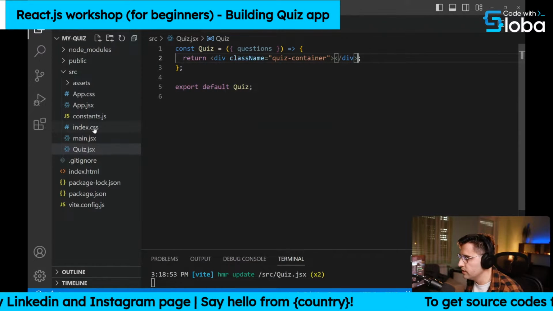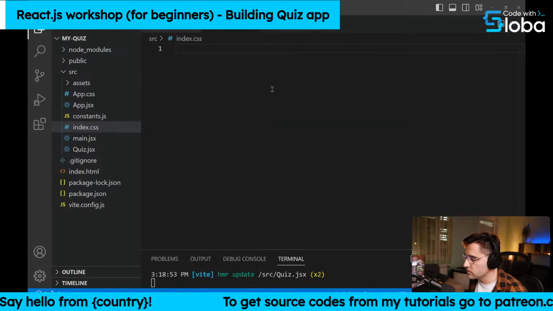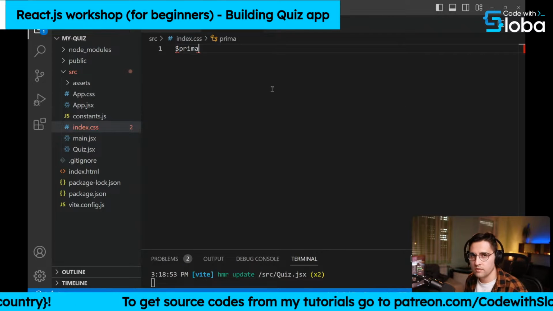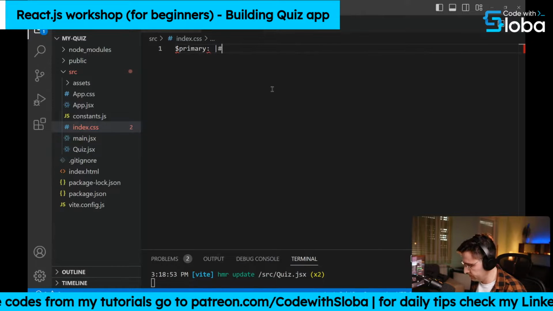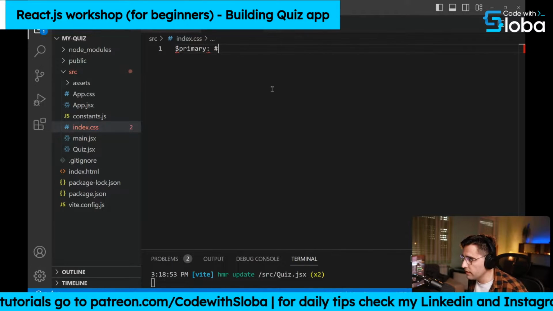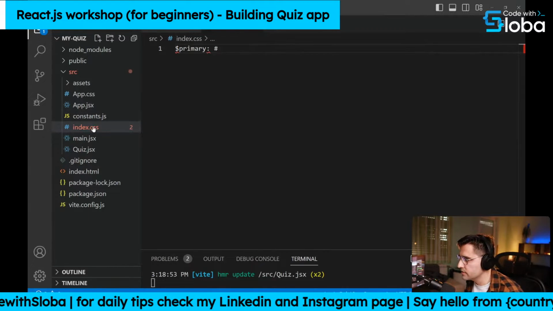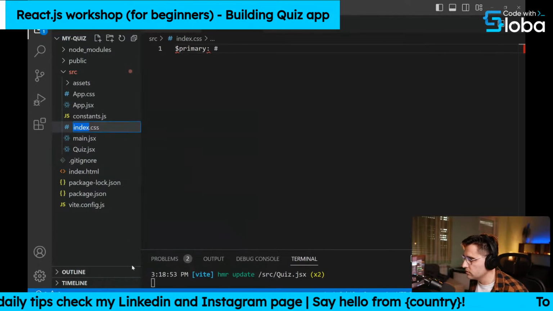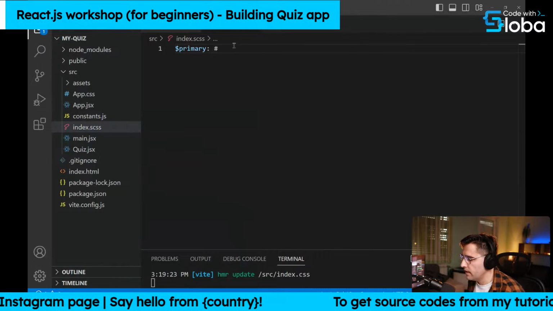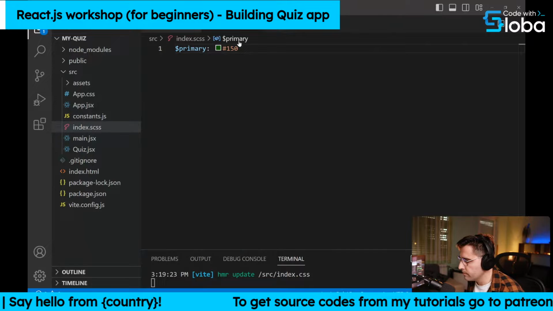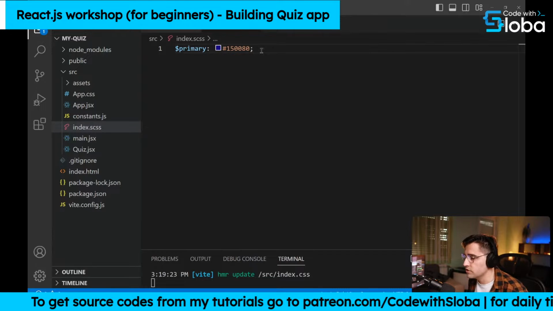And now let's head over to index.css and add some basic CSS rules. Let's first establish what colors we are going to have in our application. Let's set the primary one to be a blue color. Actually, we need to rename this file to CSS, like so. Okay, and now let's add 150080. This blue color is going to be our primary color.